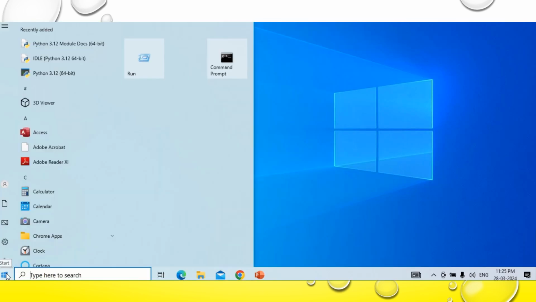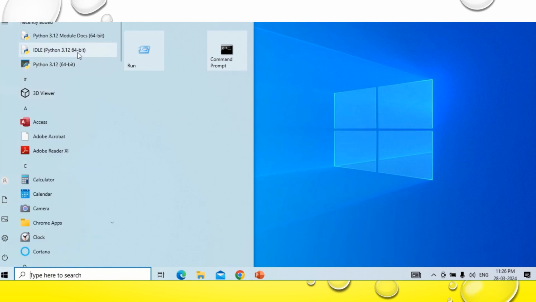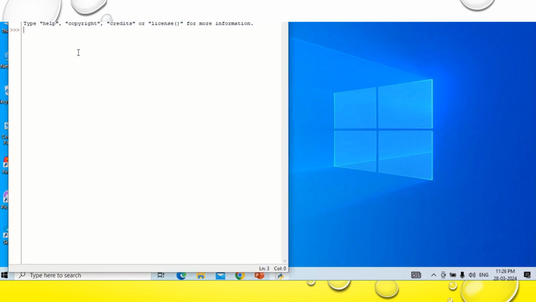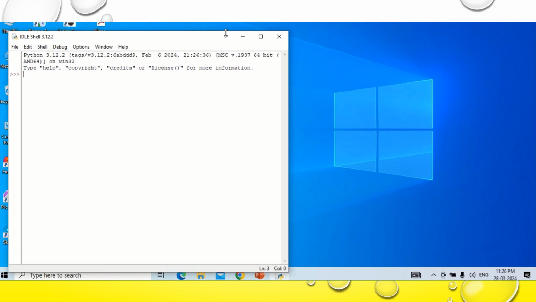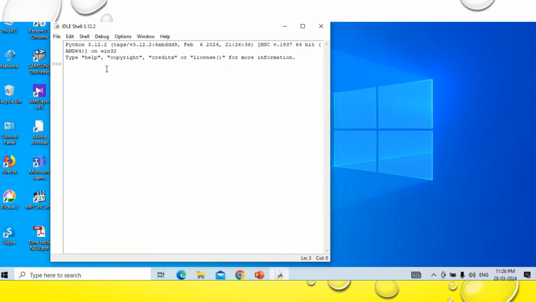Click on the Windows logo and then select the application IDLE Python 3.12, and the interactive Python mode will be opened. That is an execution mode, the interactive execution mode. In this one, I will consider the third category of sequence data type, that is the tuple.